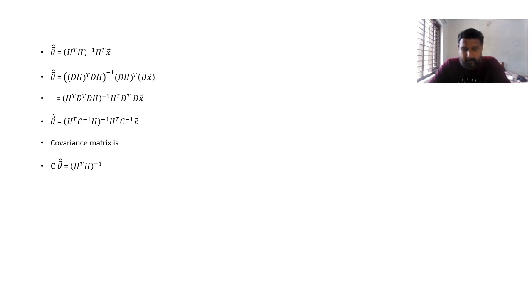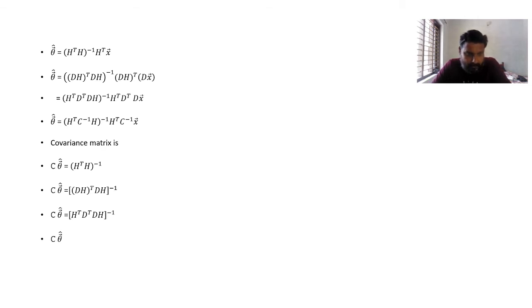So what is H transpose H? I can write it as (DH) transpose into DH, whole inverse. That I can write as (H transpose D transpose DH) inverse, which is nothing but (H transpose C inverse H) inverse, because D transpose D is C inverse.